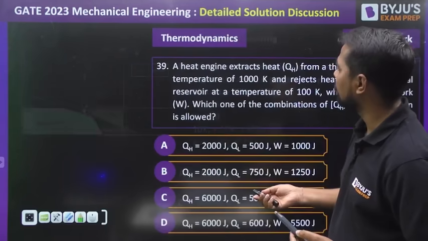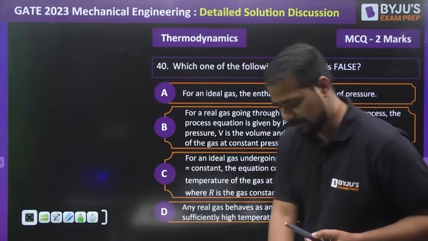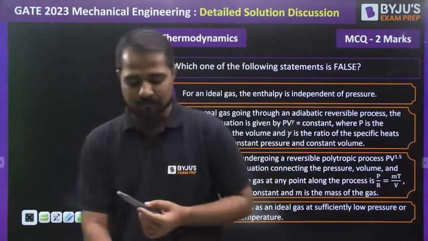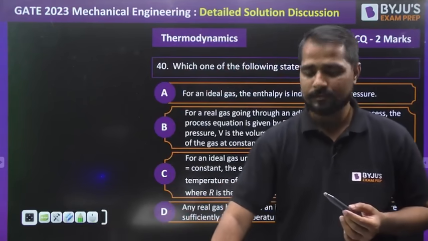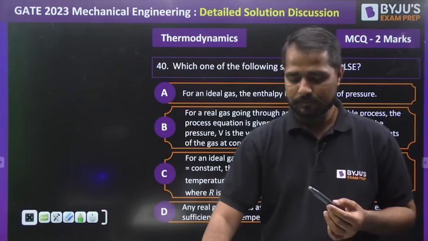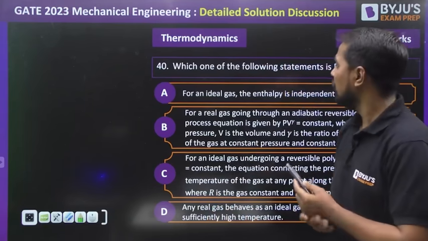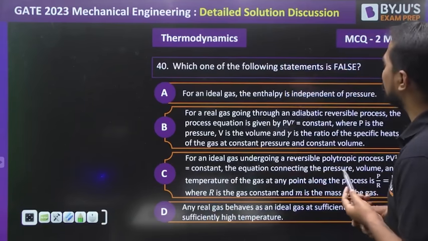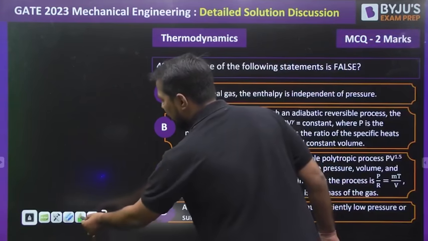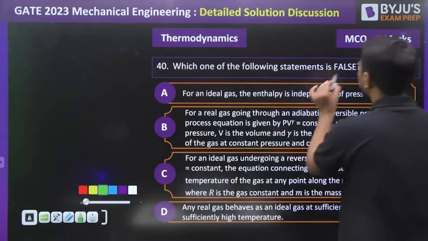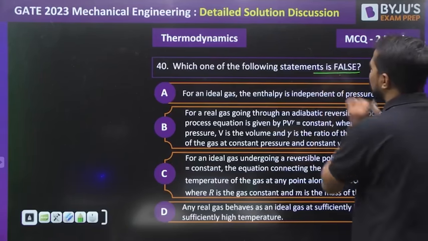Okay, 39, 40. What is the 40 question? Question 40 says, which one of the following statements is false? कौन सा statement आपका गलत है? Which one of the following statements is not correct?